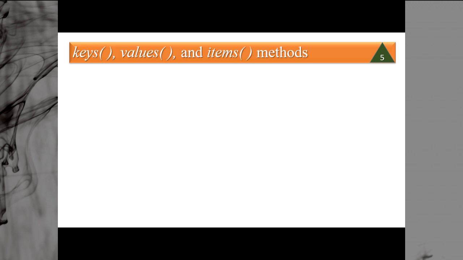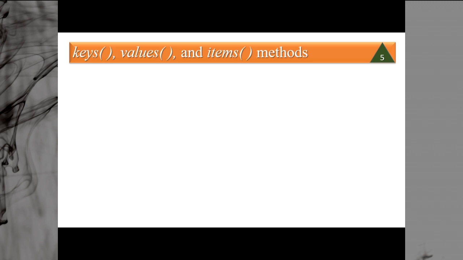Now we are having three important methods associated with dictionaries. One is the keys method, another is the values method, and third is the items method. Keys method returns all the keys available in a dictionary, whereas the values method returns all the values available in a dictionary.